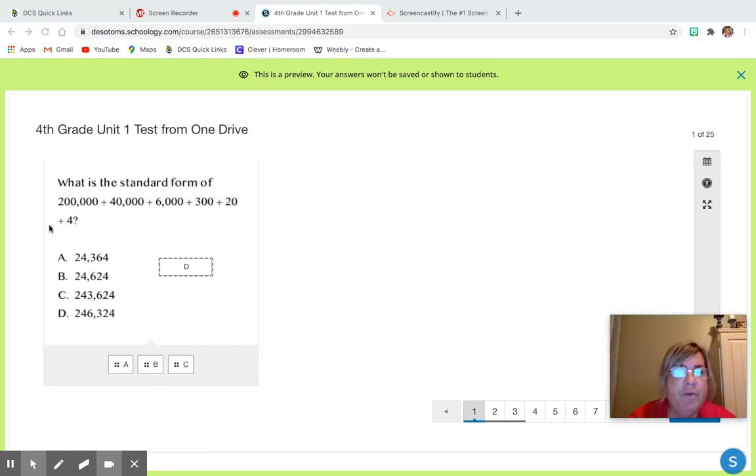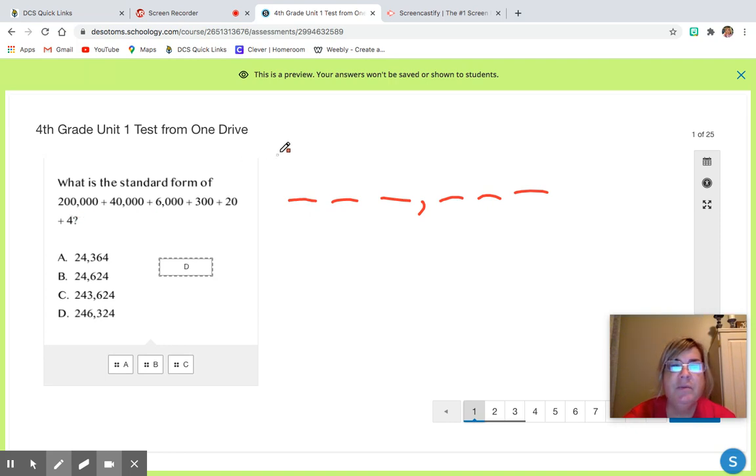What is the standard form of 200,000 plus 40,000 plus 6,000 plus 300 plus 20 plus 4? So 200,000 is the largest number, and it has 6 digits. 1, 2, 3, 4, 5, 6. So I'm going to draw 6 lines. 1, 2, 3, comma, that's my thousands period. 4, 5, 6. So this is the ones period. All right, so this is ones, tens, hundreds, thousands, 10,000s, 100,000s.